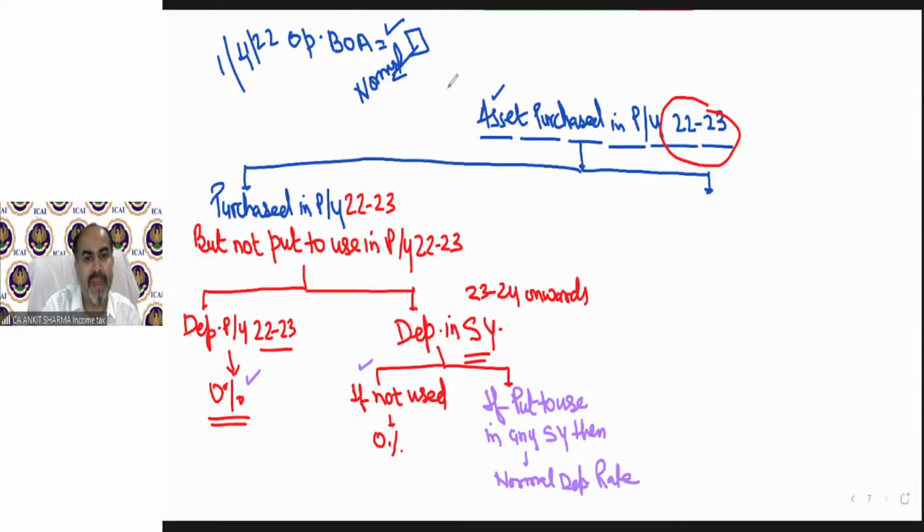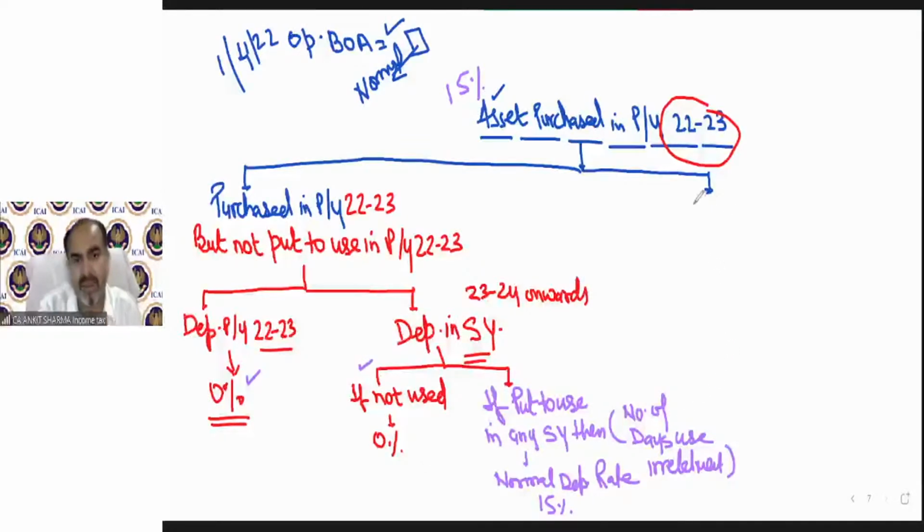For example, if depreciation rate is 15%, then in subsequent year, if you put it to use, the normal rate, that means 15%, can be claimed on that asset, irrespective of number of days used. Number of days used is irrelevant. Whether used for more than 180 days or half, it does not matter.